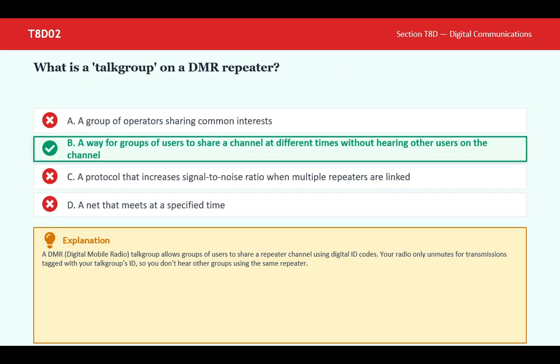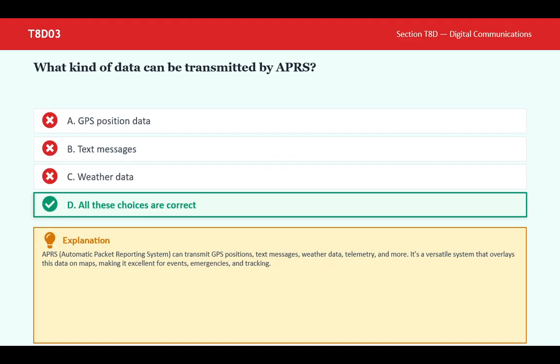What is a talk group on a DMR repeater? B. A way for groups of users to share a channel at different times without hearing other users on the channel. A DMR (digital mobile radio) talk group allows groups of users to share a repeater channel using digital ID codes. Your radio only unmutes for transmissions tagged with your talk group's ID, so you don't hear other groups using the same repeater.